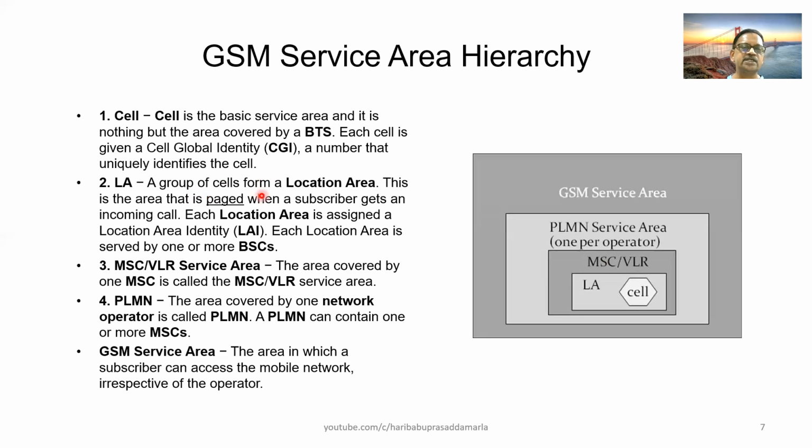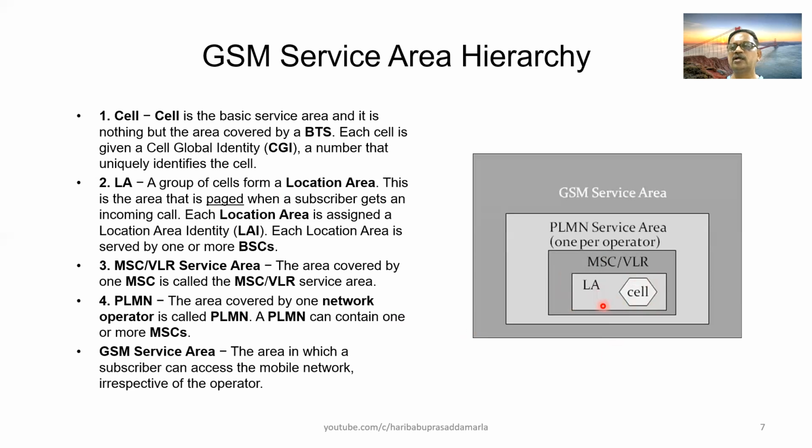LA: a group of cells forms a location area. So a group of cells is known as a location area. This is the area that is paged when a subscriber gets an incoming call. Whenever a subscriber is in a location, irrespective of the BTS, there may be another cell here, another cell here.